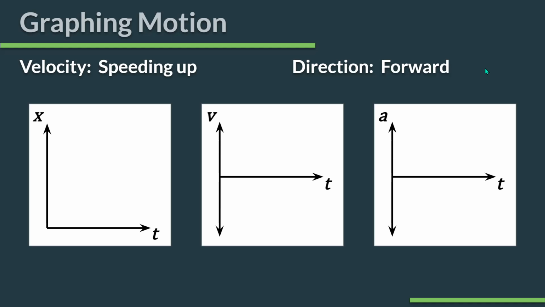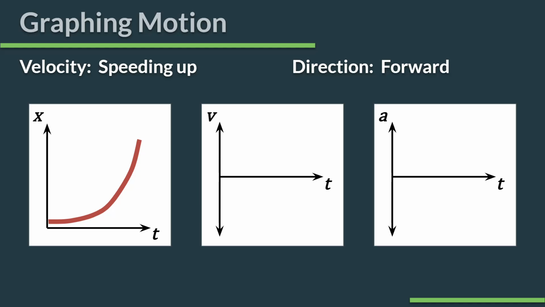So let's get to the new ones. Speeding up while moving forward. This is new. You saw it yesterday, we saw it already a couple times today, but if we want something that is moving forward on our XT graph, we know that forward means positive slope. And if we want it to speed up, that means the slope has to get steeper, and that's what I've drawn. Now, does it have to look exactly like that one? No, but you need that basic shape.